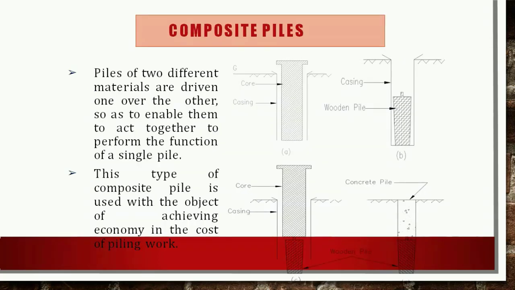Next is the composite piles. A composite pile may be of timber and concrete or of steel and concrete. Wooden piles should not be subjected to alternate wet and dry conditions to avoid decay. Hence they are preferred for the position below the water level. The portion above the water table is built up with concrete. If the available length of the steel pile is less than the required depth of the pile, the upper portion is often built with concrete. Thus sometimes steel and concrete composite piles become necessary.